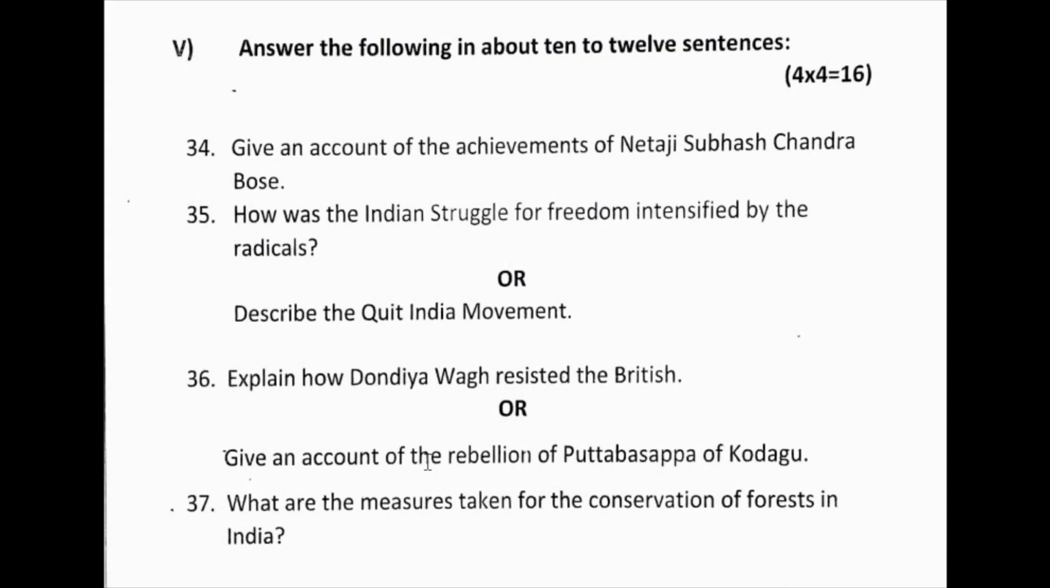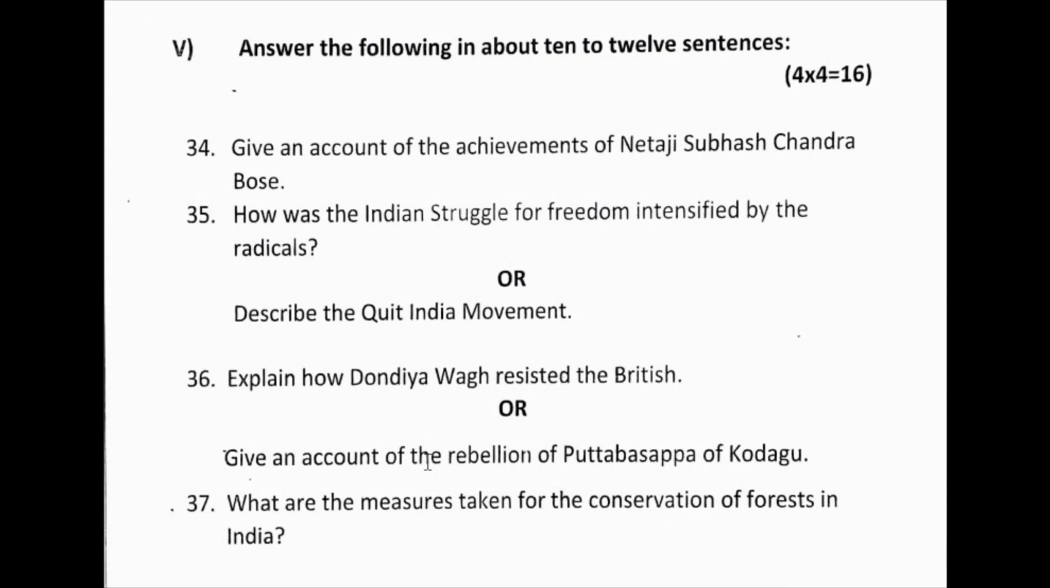The government office at Bellare was captured. The Amaldar, known for his brutality, was killed by Puttabasappa. The rebels marched towards Mangaluru and looted the treasury at Bantwala. The British sought the army of Thalassery, Kannur and Bombay to quell the uprising. On hearing this, Puttabasappa and his associates fled to Sulya but were captured with the help of the people of Kodagu. So these are the points you have to write for this answer.